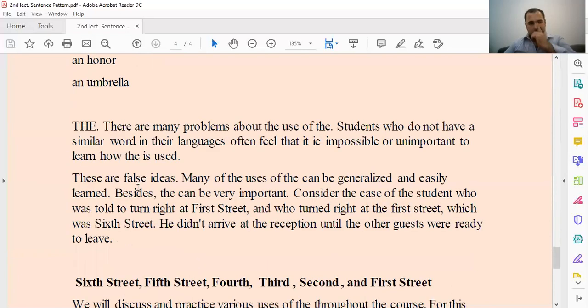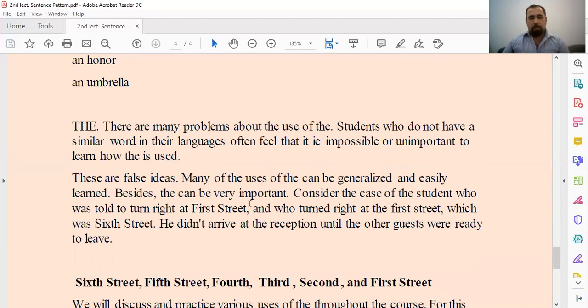Let's see the, which is definite. That's called al-ta'rif. There are many problems about the use of the. Students who don't have a similar word in their language often feel that it is impossible or unimportant to learn how the is used. These are false ideas. Many uses of the can be generalized and easily learned.